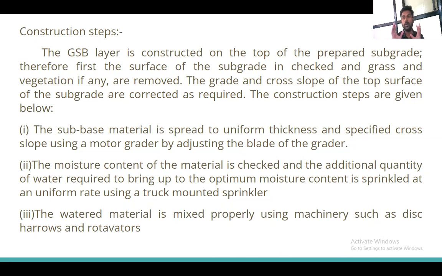The first step is to form a uniform thickness of the soil as required, as well as whatever slope is required on that pavement. How will we do this? By using graders, as we have seen in the figures. By using the grader, we form the uniform thickness of the soil. We spread the soil uniformly over the road using the grader blades.